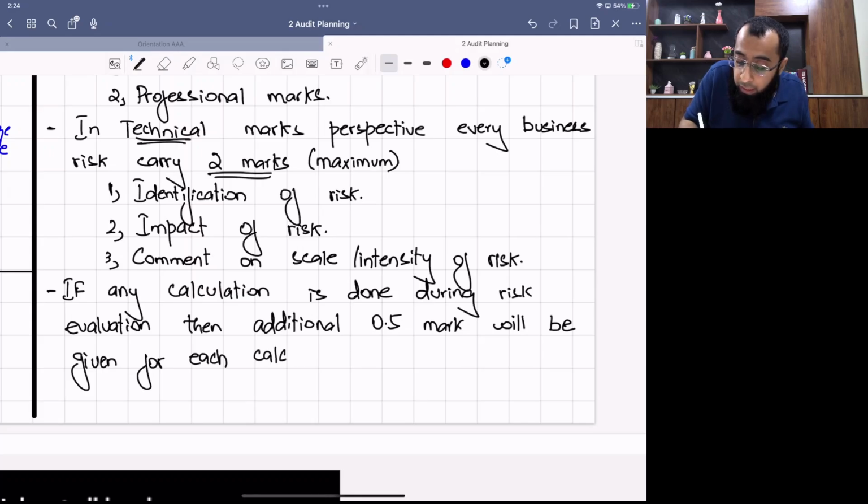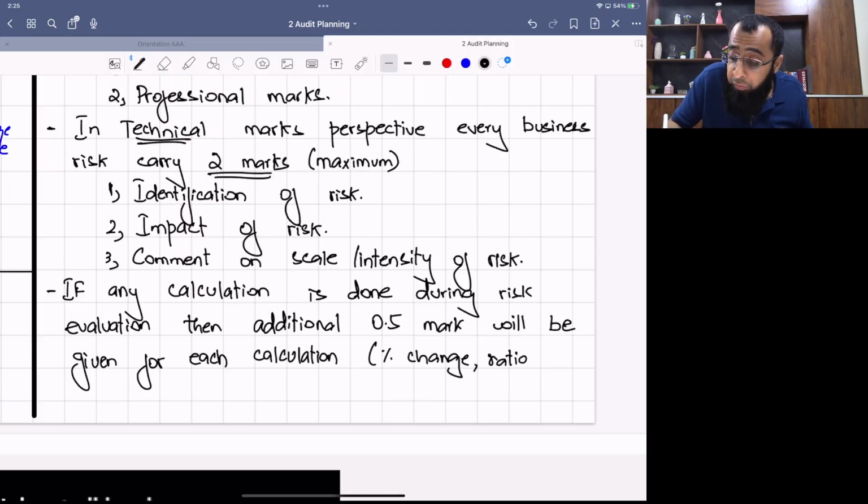Calculation means you calculated some trend, some percentage change, or some ratio like gearing or profit margin. You are not required to show the formula. You just show the final number, that gearing is 30%, gearing is 70%. But these marks are a maximum of 3 marks for calculation.